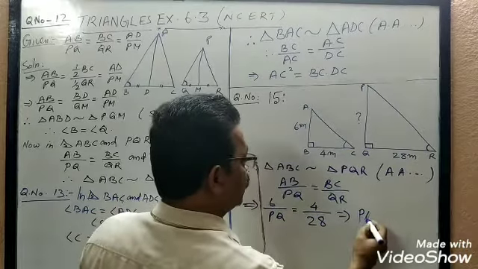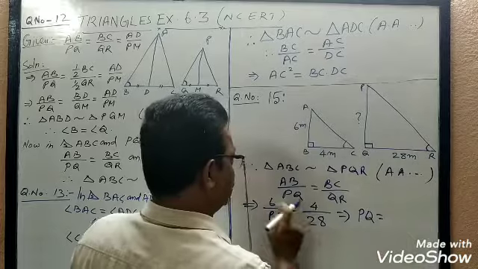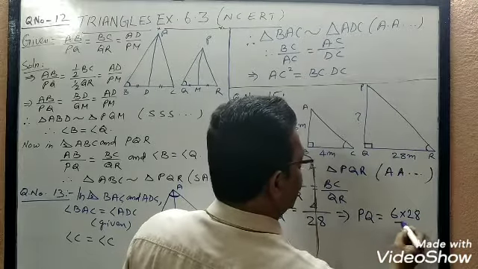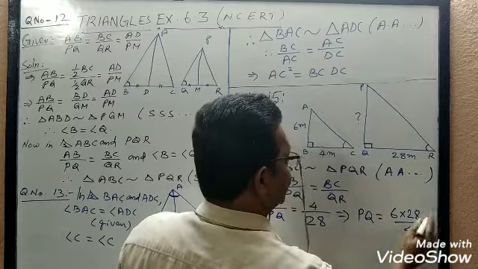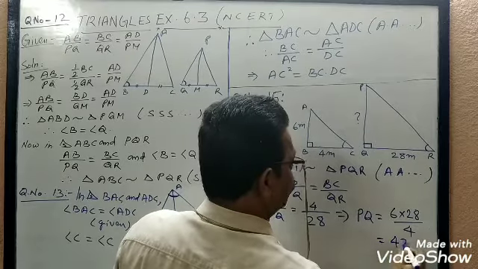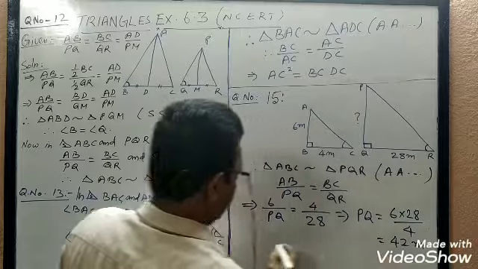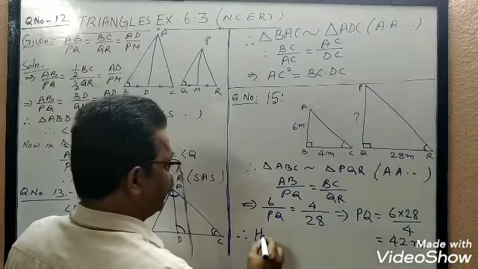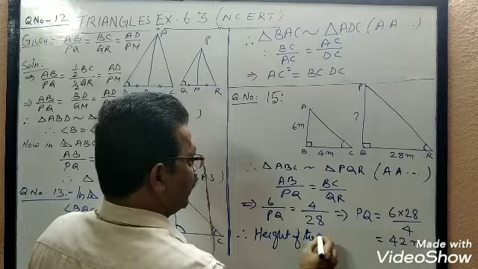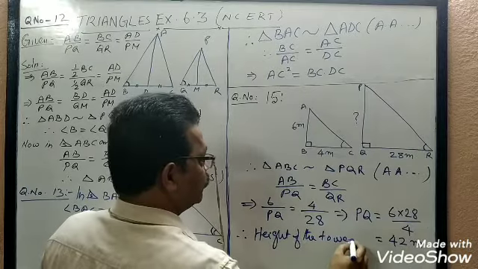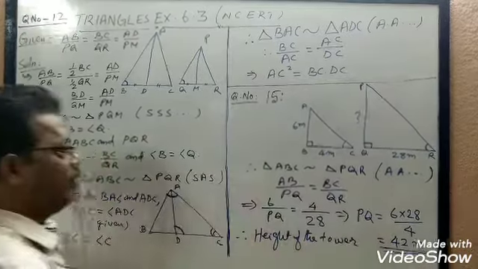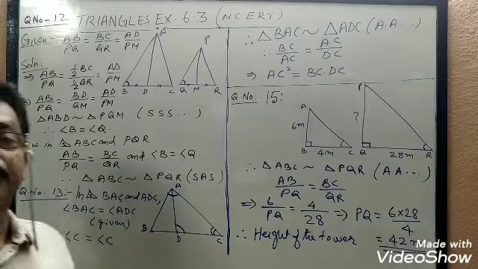Therefore, PQ equals 6 into 28 by 4. 4 sevens are 28 and 7 sixes are 42. So 42 meter. Therefore, the height of the tower is equal to 42 meter.